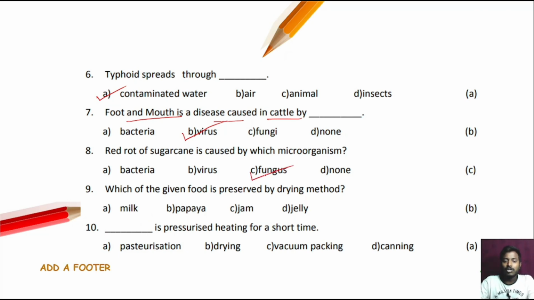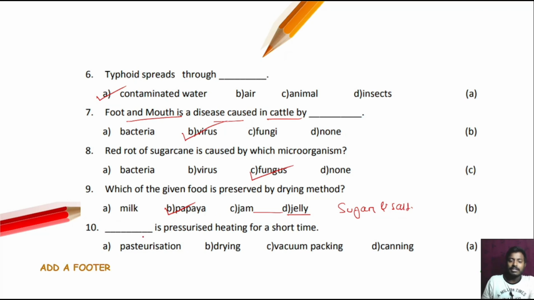Next question. Which of the given foods is preserved by the drying method? So option number B is the correct answer, that is papaya. Okay. And milk is pasteurization. Okay. Next question, question number 10. Jelly and jam are preserved by adding sugar and salt.